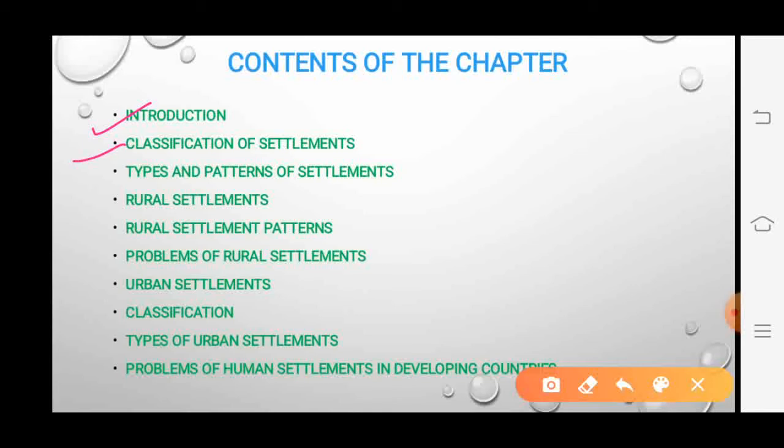Then we will see the classification of settlements based on rural-urban dichotomy. Then types and patterns of settlements, rural settlement patterns, problems of rural settlements, urban settlements and their classification, types of urban settlements and problems of human settlements in developing countries. So now let us get started.